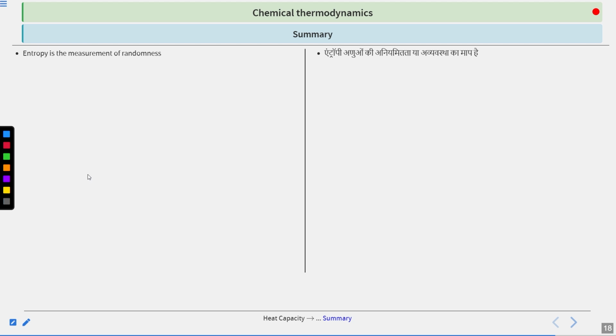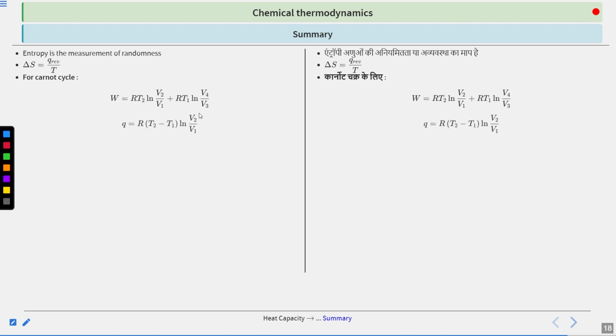So entropy is the measurement of randomness, we have seen that, and it is given by Q reversible by T, where Q is the amount of heat supplied reversibly. For the Carnot engine, we have seen that the net work done is given by RT2 ln V2 by V1 plus RT1 ln V4 by V3, and your net heat is given by R(T2 minus T1) ln V2 by V1. Therefore, your efficiency is 1 minus T1 by T2, and it is calculated by net work done divided by the amount of heat supplied at the second step, that is Q2.